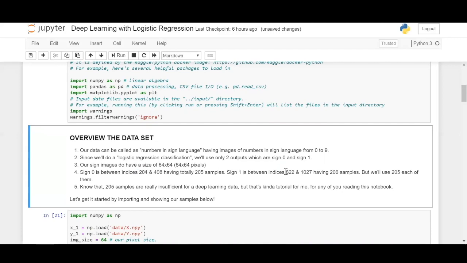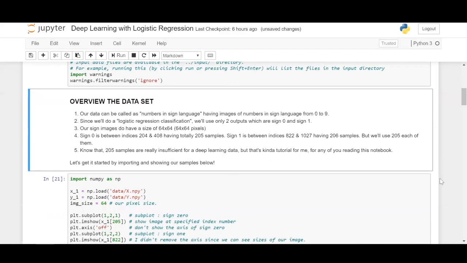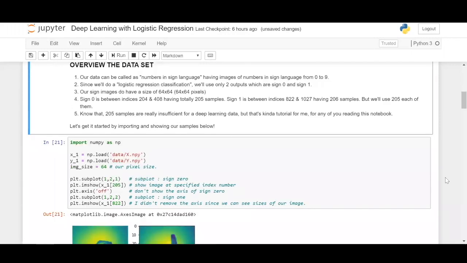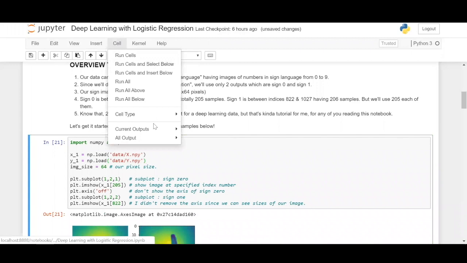But in order to enforce data balance and class balance and avoid class imbalance, we will use 205 each of these images. One thing to keep in mind is that in this case, 205 samples is really less for a deep learning problem. But since we are learning the application of logistic regression in deep learning, let us not worry about the size of the data we are playing with. So, firstly, let us load the data.